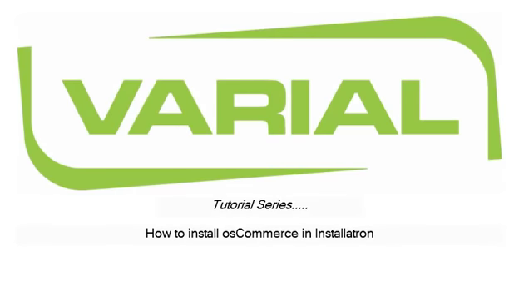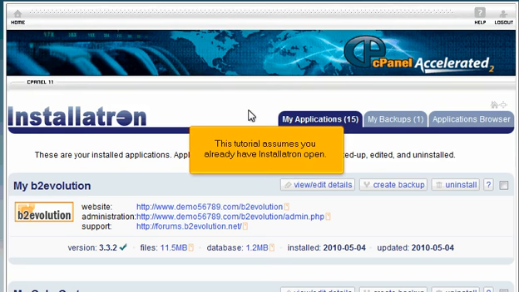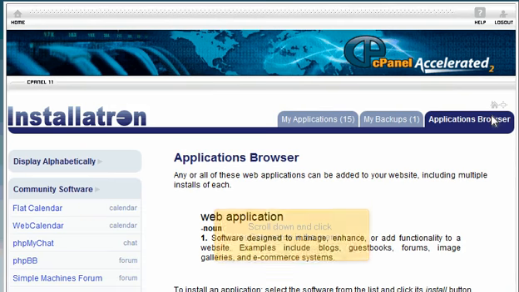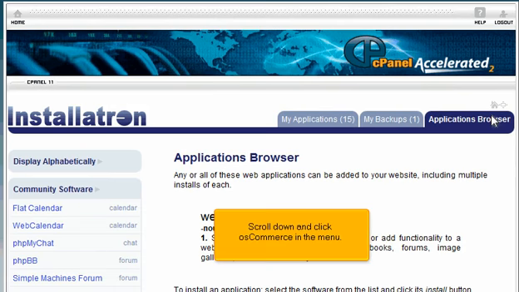How to install osCommerce in Installatron. This tutorial assumes you already have Installatron open. Go to Applications Browser. Scroll down and click osCommerce in the menu.